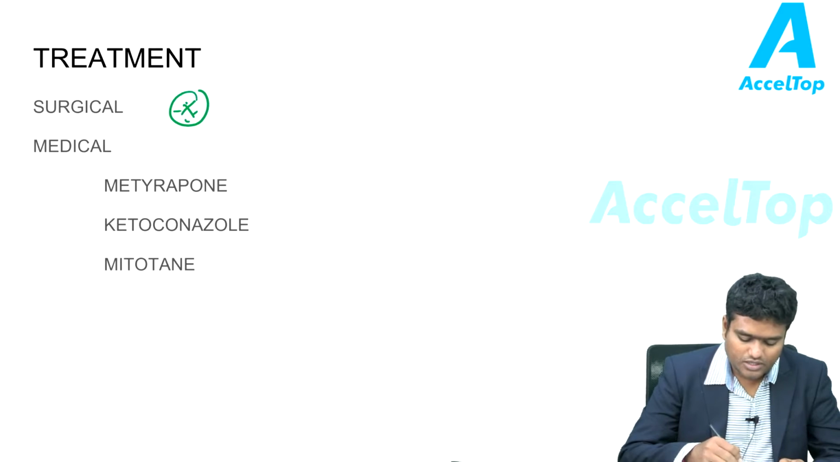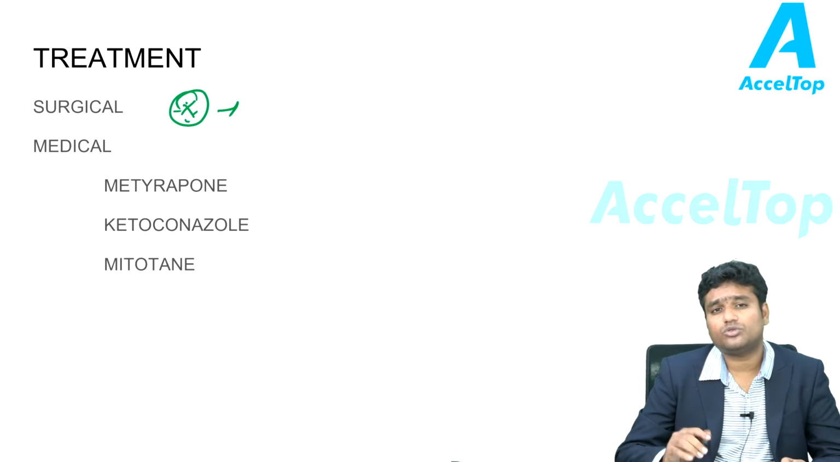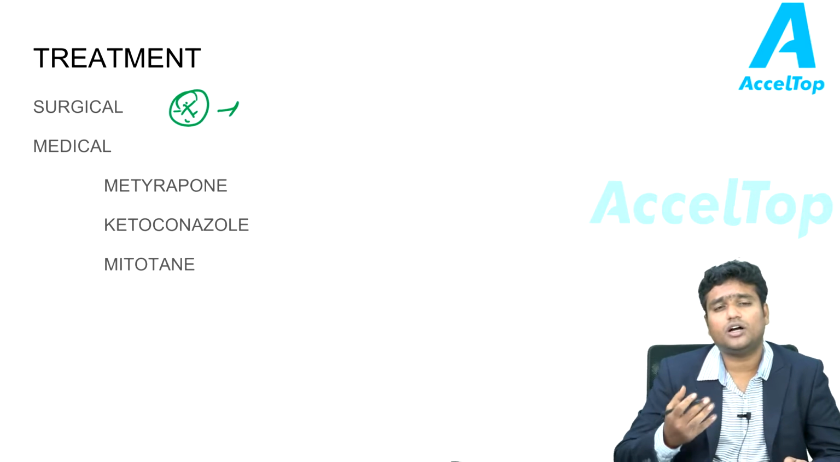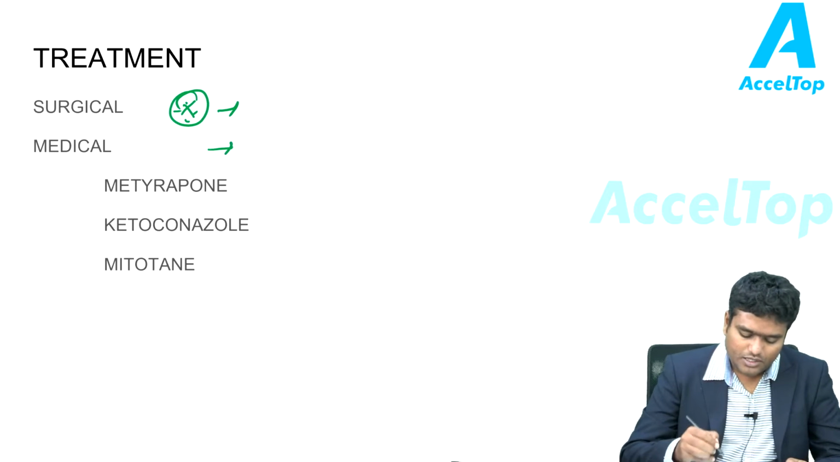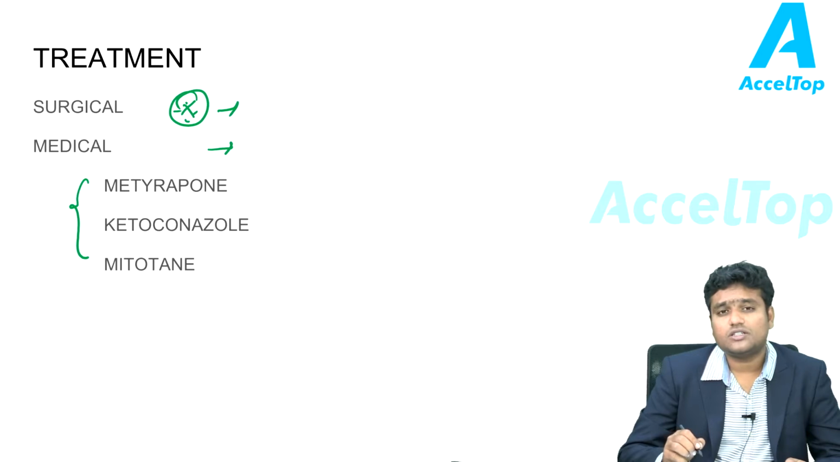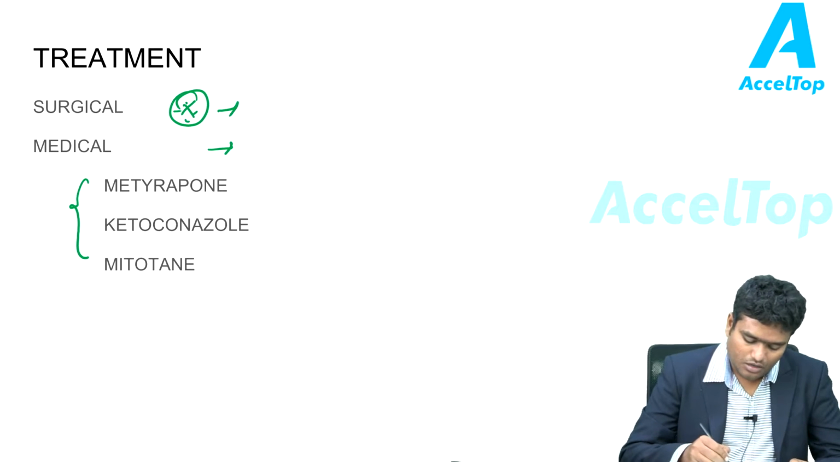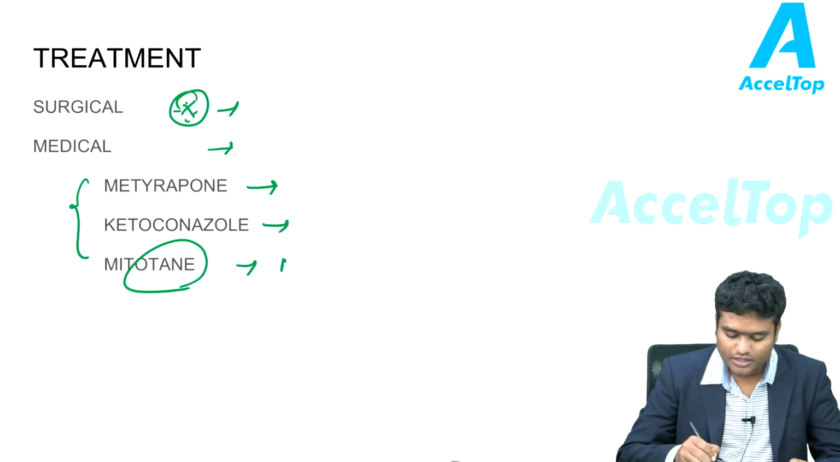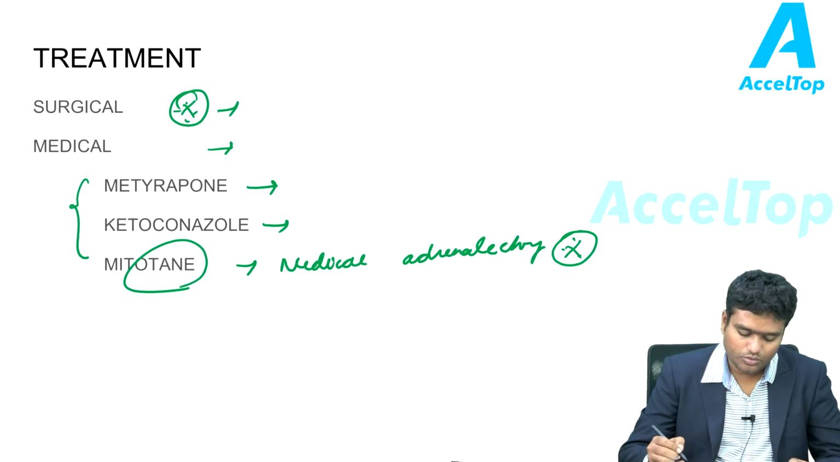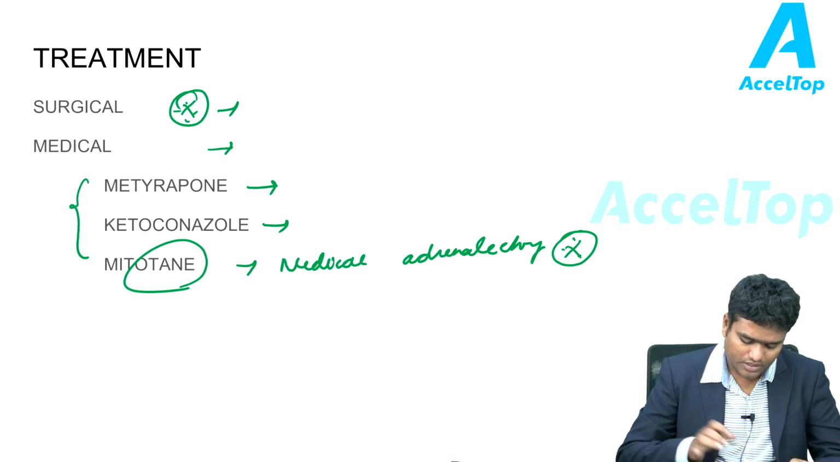The treatment is predominantly surgical, as the most common cause of Cushing syndrome, which is Cushing disease, is a pituitary adenoma. Regarding the medical management, there are quite a few drugs which reduce the steroid synthesis. Metyrapone, ketoconazole, and mitotane. Mitotane even causes medical adrenalectomy. Medical adrenalectomy. This is a very important MCQ. Ketoconazole reduces steroid synthesis and it is widely used in the treatment of Cushing syndrome.